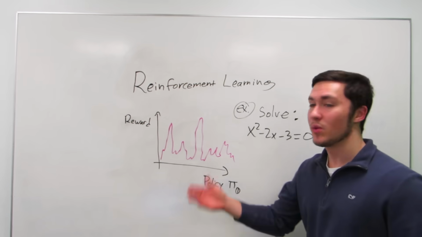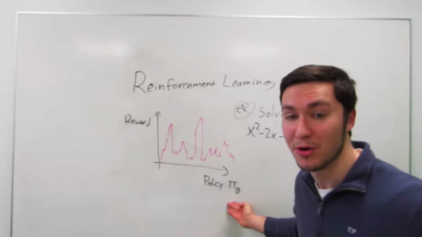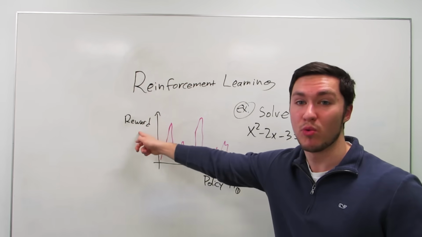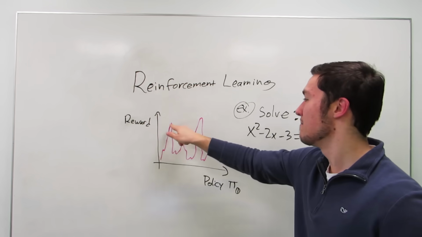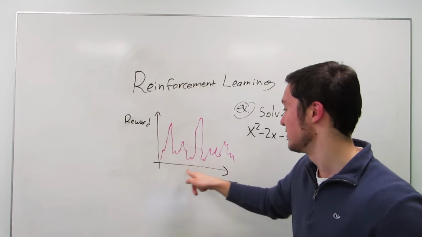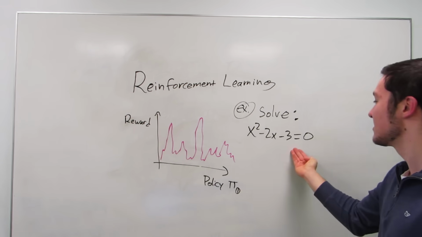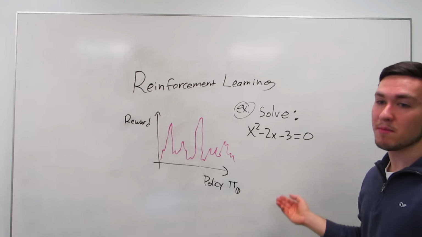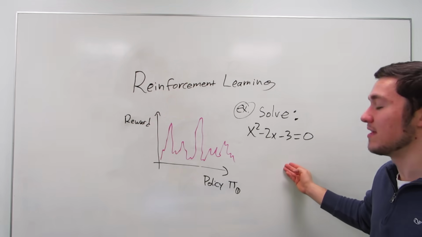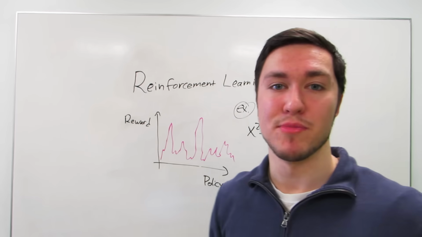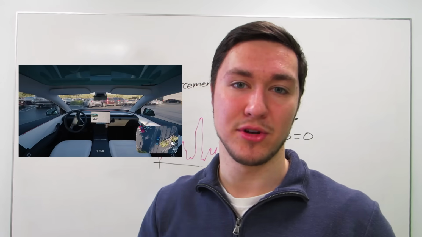And in the same way, reinforcement learning allows us to train a model by optimizing its policy, aka how the model behaves, and it does so to maximize the reward. And as it explores its environment over time, it learns which policies maximize the reward, and then it just picks the policy over here or the policy over here. For example, if you're solving an equation like this, there's 2 or 3 different ways to solve it, but one of them is much shorter than the other way to solve it, and thus has a much higher reward than the other. And reinforcement learning is exactly how most robots learn how to walk and how Tesla's self-driving car learns how to drive through a city.